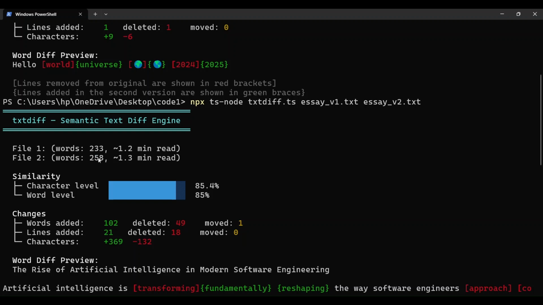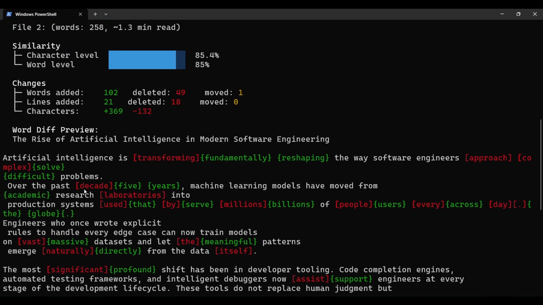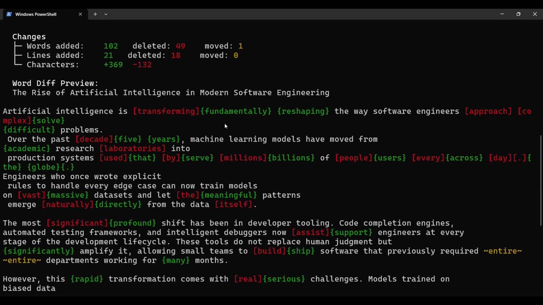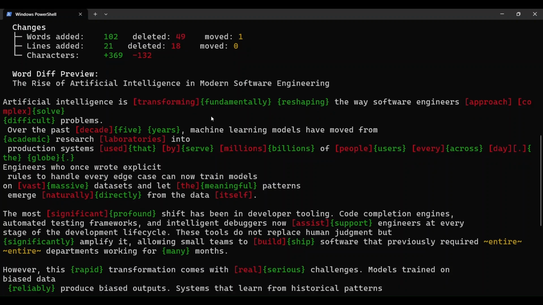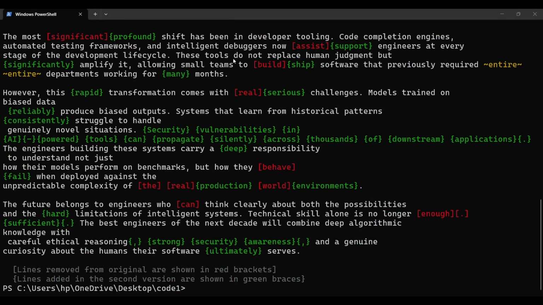Once again, you see the number of words, the similarity, the word changes, words added, lines added and the character statistics. Now you will see the word difference preview in red and green: the red part is in the original document and the green part is added inside the second document. The white part is the same, with no change. You can see every single change marked inline. Words added, deleted, moved, reading time for both versions, all from scratch, a pure LCS algorithm, zero libraries.